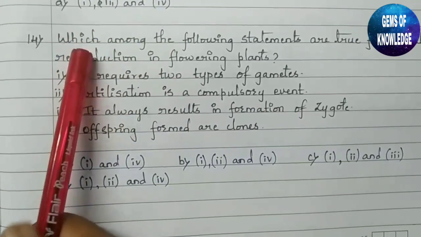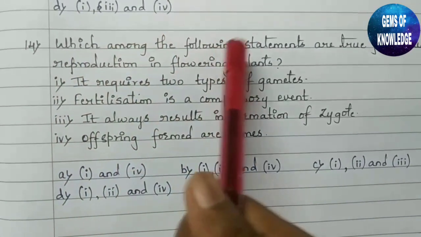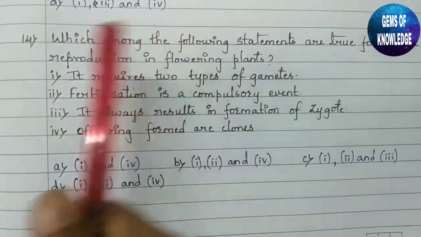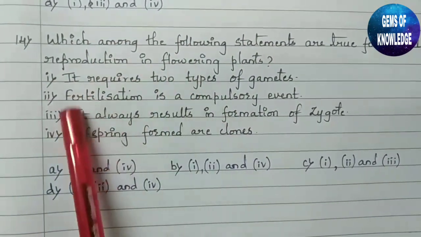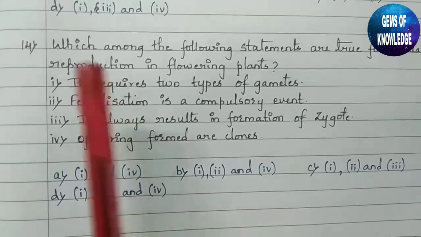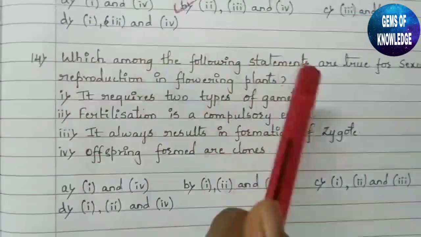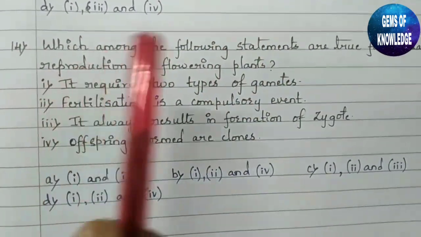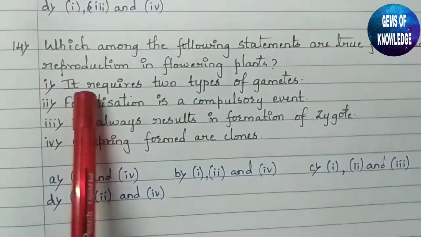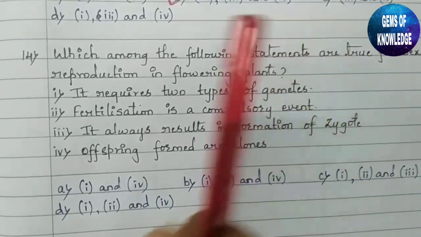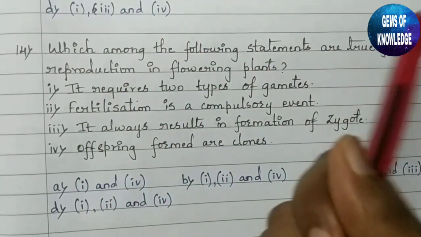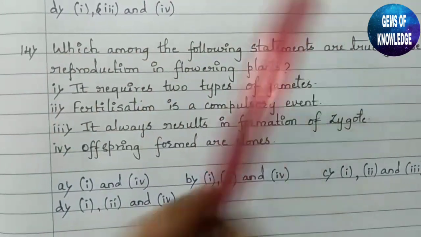Okay, next moving to the 14th question here. Which among the following statements are true for sexual reproduction in flowering plants? Here again four statements have been given, and we have to identify which among these is true in the case of sexual reproduction of the flowering plant. The first one is, it requires two types of gametes. Yes, obviously it requires two types of gametes, otherwise the process will be incomplete.